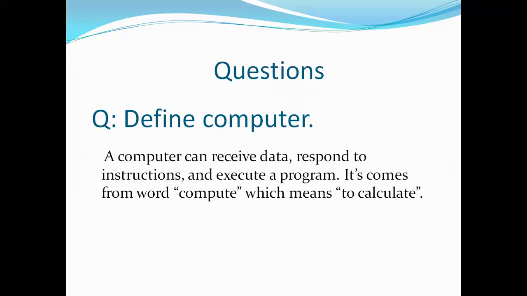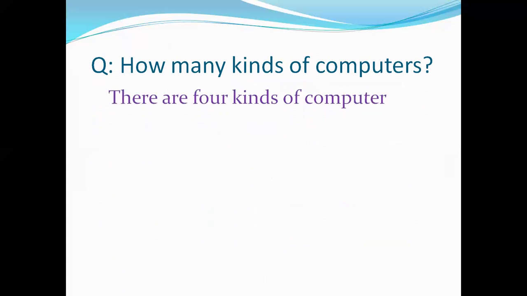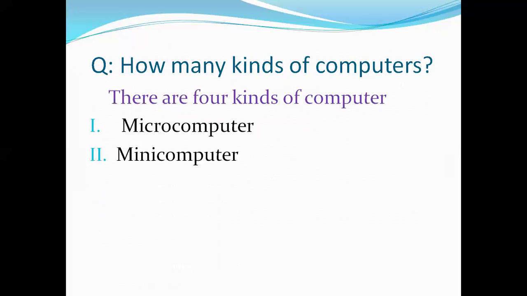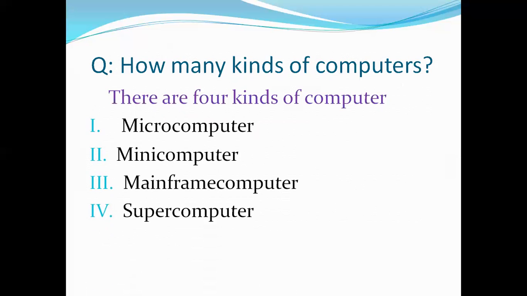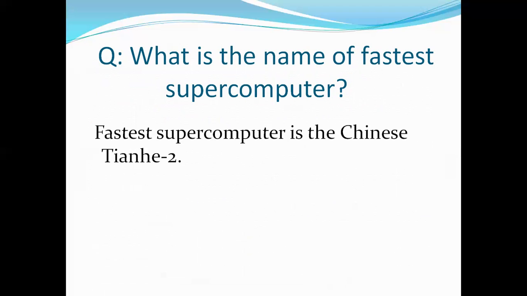Okay. The next question is: how many kinds of computer? Excellent. There are four kinds of computer. Tell me the names of those kinds. The first one, microcomputer. Good. The second one, mini computer. Good. The third one, mainframe. And the last one is supercomputer. Good. The next question is: what is the name of the fastest supercomputer? Yes, the fastest supercomputer is the Chinese Tianhe-2.